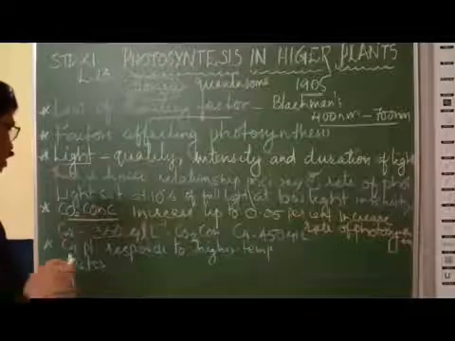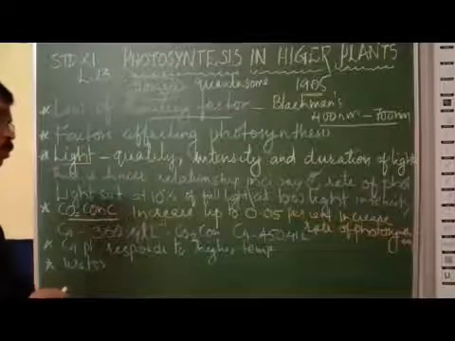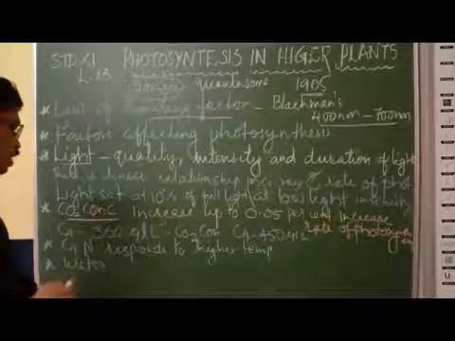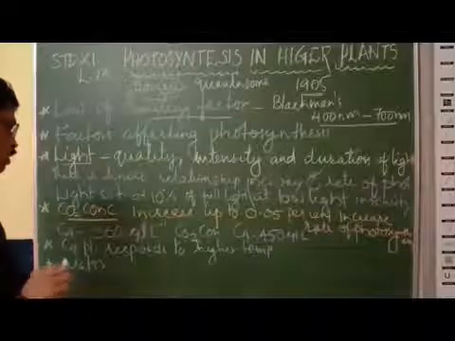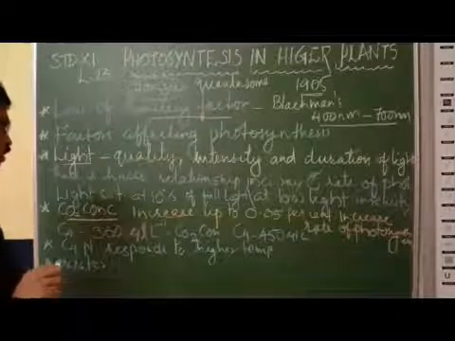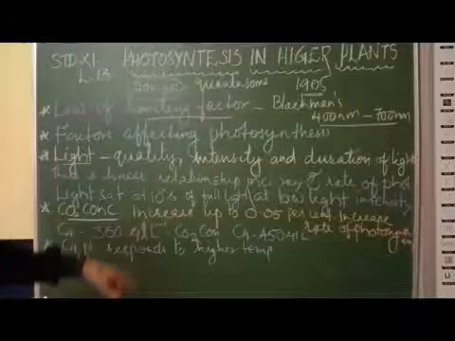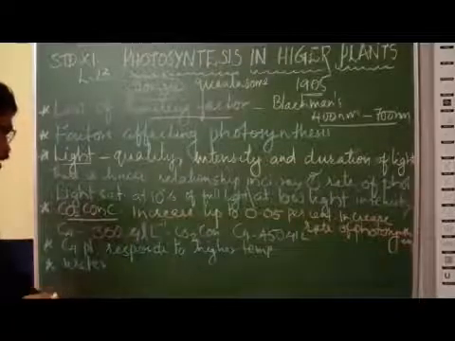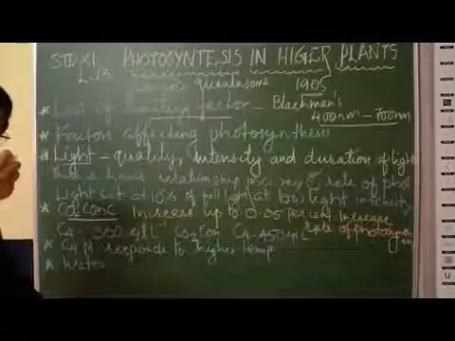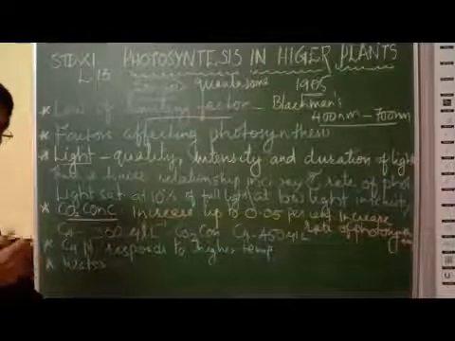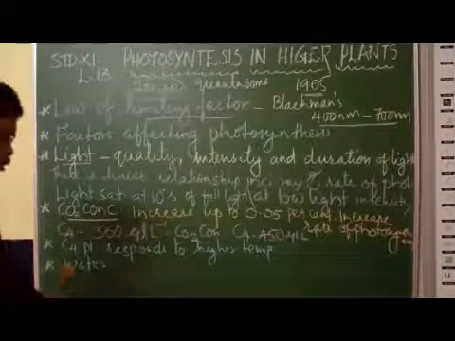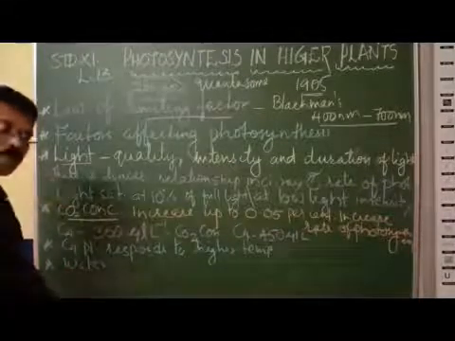Now C4 plants, the saturation level of carbon dioxide is 360 microliter per liter. Okay, C4 plants can achieve the maximum or optimal rate of photosynthesis even at low carbon dioxide concentration.